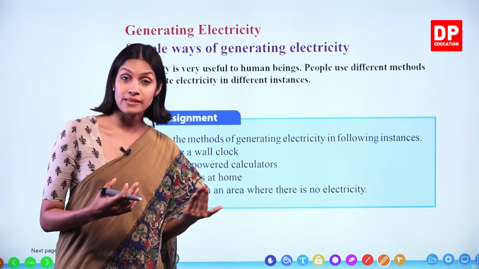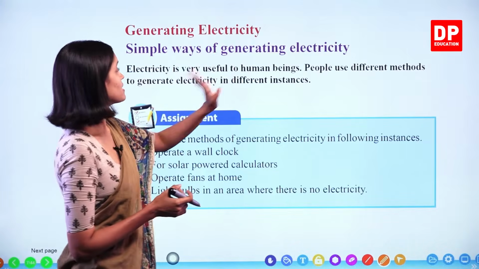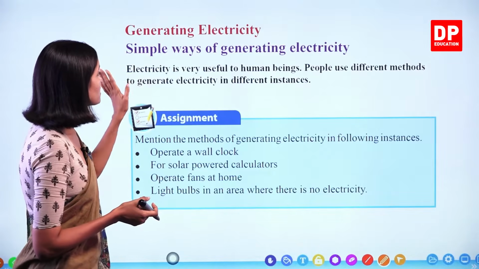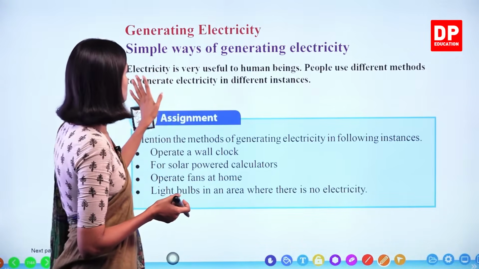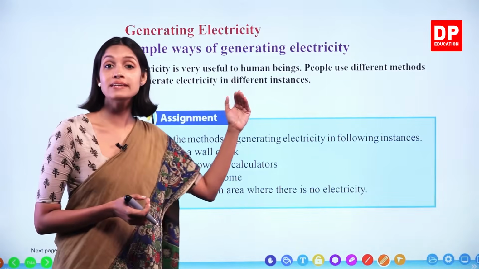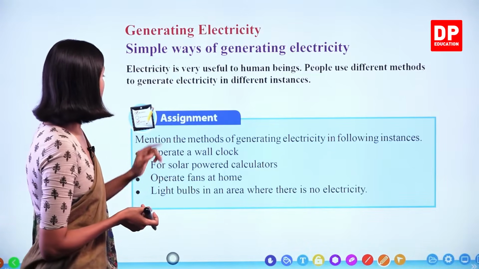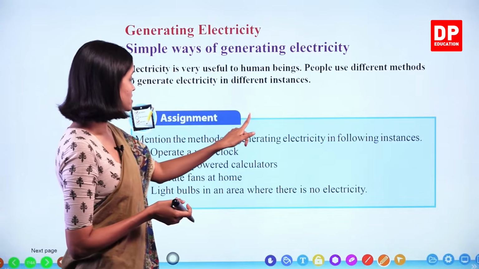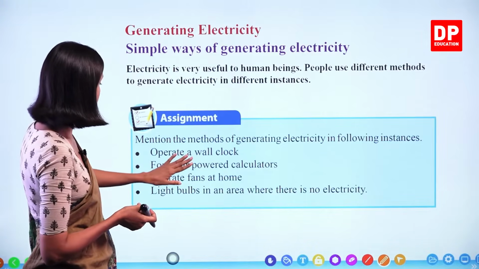There are different methods, okay? Simple ways of generating electricity. Electricity is very useful to human beings. People use different methods to generate electricity in different instances. Okay? We have this assignment to do. Mention the methods of generating electricity in the following instances. Look at these things. 4 instances are given.